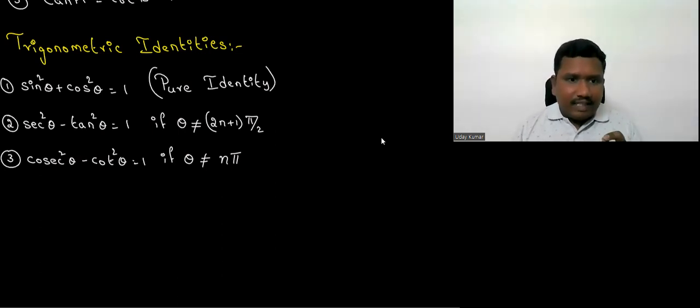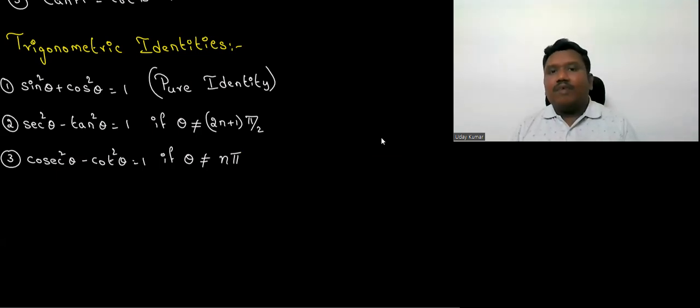Suppose theta is 180: cosecant square 180 degrees minus cot square 180 degrees is not equal to 1. Cosecant square 0 degrees minus cot square 0 degrees is not equal to 1. Like that, multiples of 180, such as 0 degrees, 180 degrees. If you take theta as a multiple of 180, it fails. Except that, for any value of theta, it holds good.